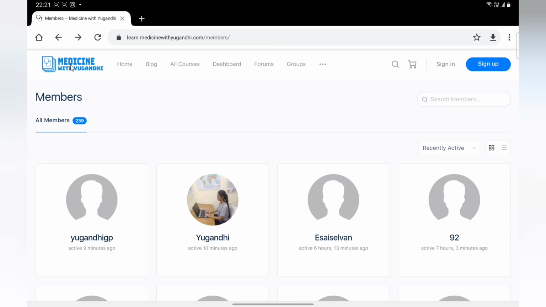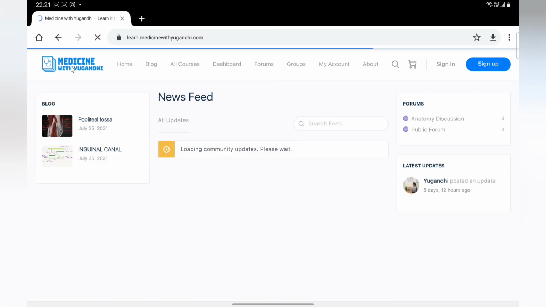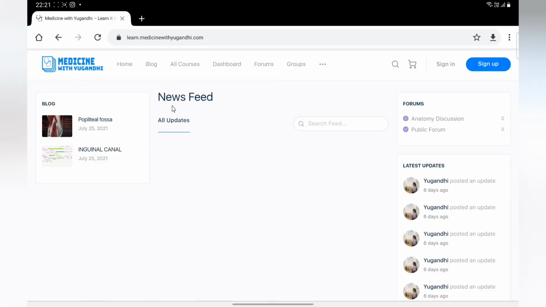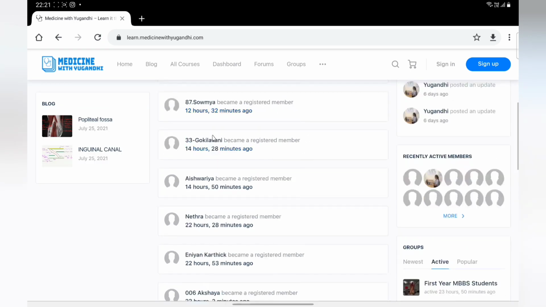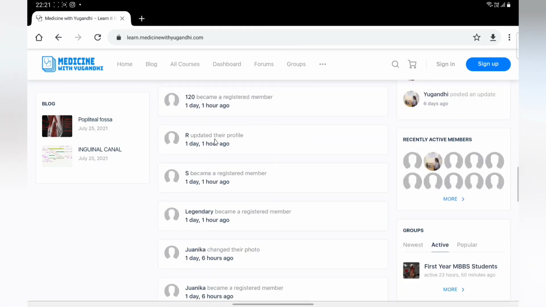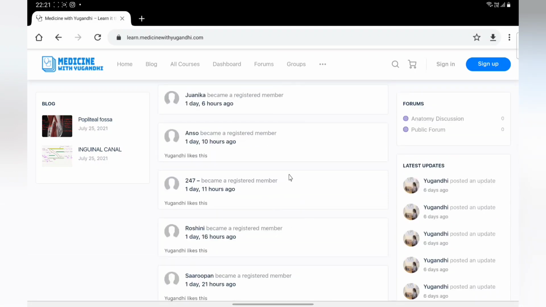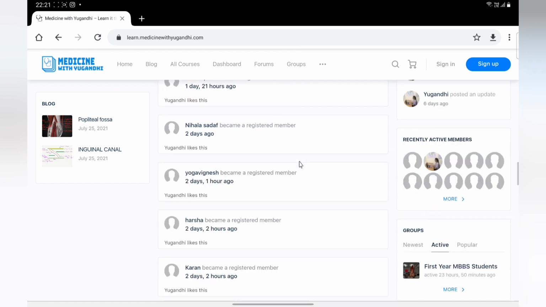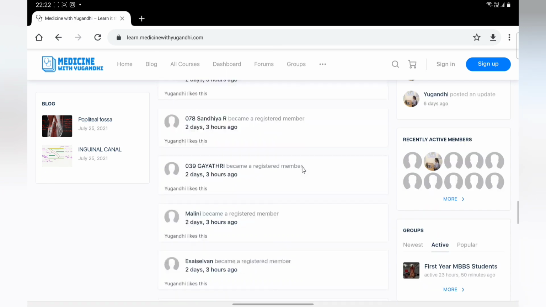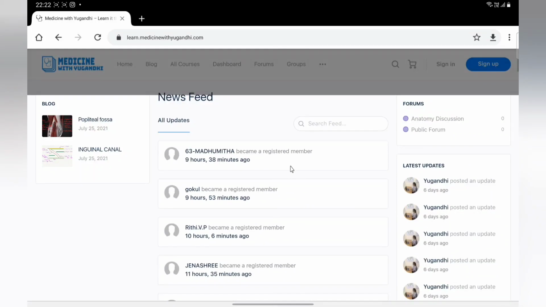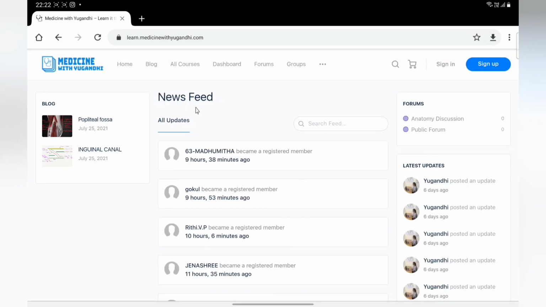Then of course if you wish to go back to the feed page, you can just click on this logo button which appears on the left corner, and it will take you to the news feed page where you can see all the updates about our website, and even if any of the quizzes is updated here or any of the forum is taking place, or if any discussion is going on in our group, everything will be updated here in this news feed, and you can check, like or comment here.